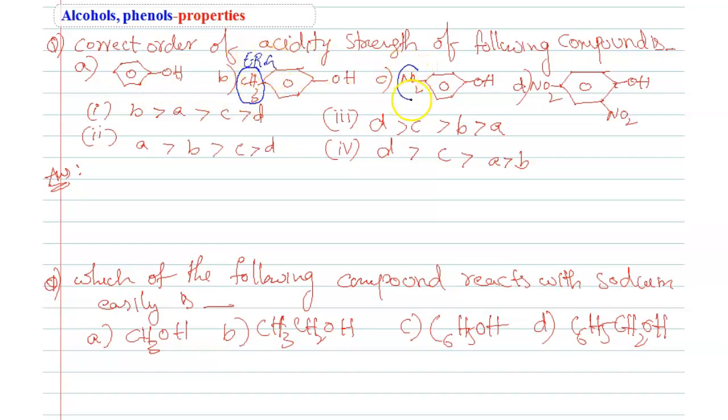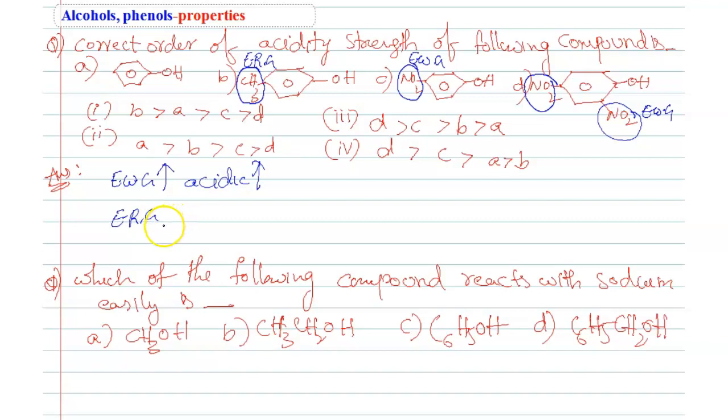In option C, on phenol, the 4th position has a nitro group, which is an electron withdrawing group. But see here students, in D two electron withdrawing groups are present. So I already said, if the number of electron withdrawing groups increases, acidic nature also increases. Electron releasing groups decrease the acidic nature.